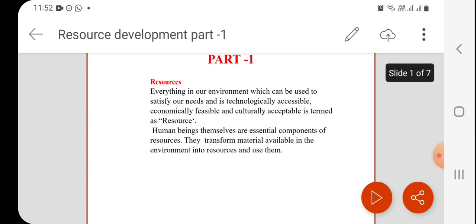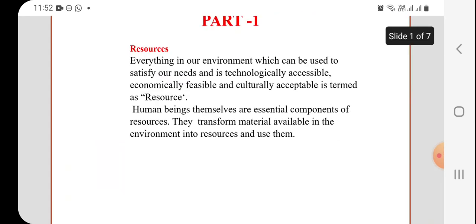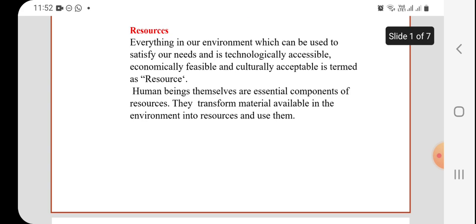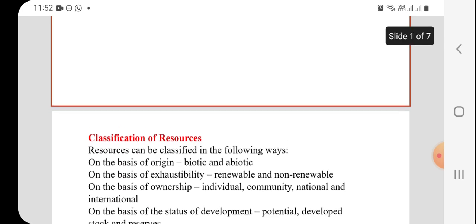Resource. So, what do you mean by resource? A resource means whichever is useful to mankind. For example, everything in our environment which can be used to satisfy our need and is technologically accessible, economically feasible, and culturally acceptable is termed as a resource. So, human beings themselves are an essential component of resource.